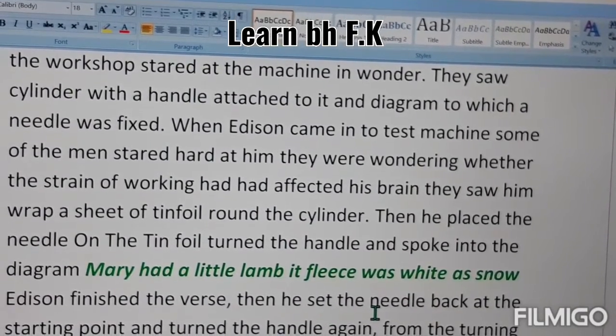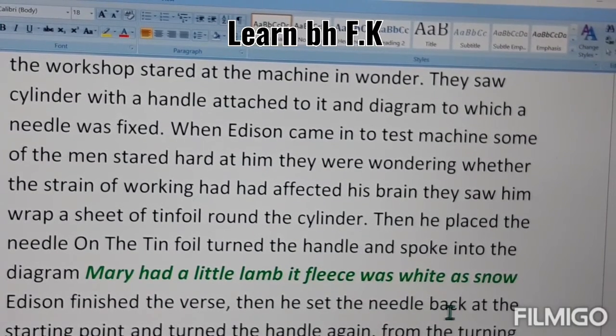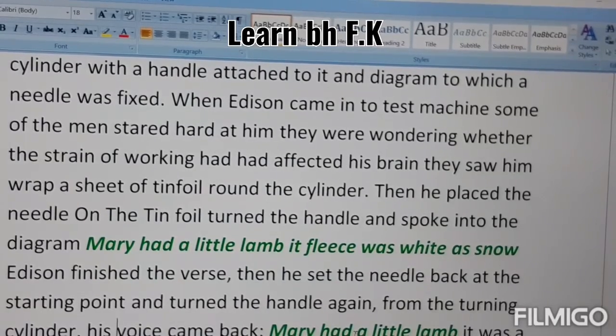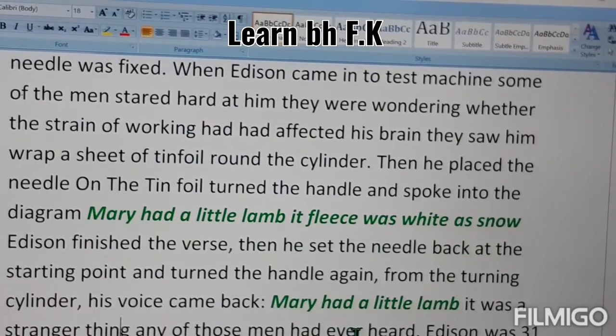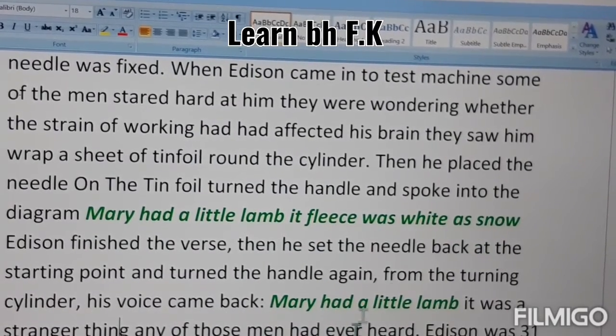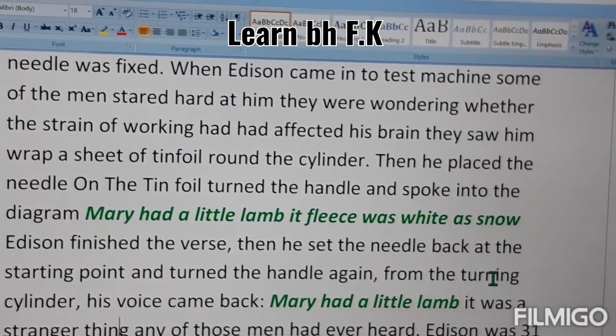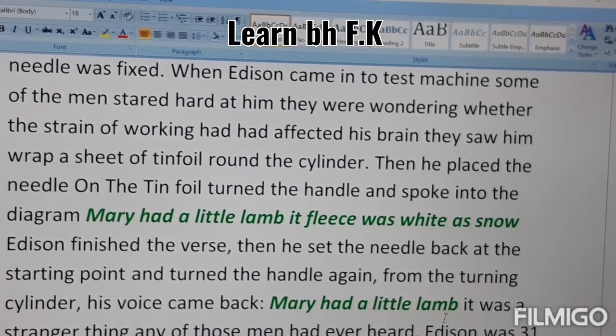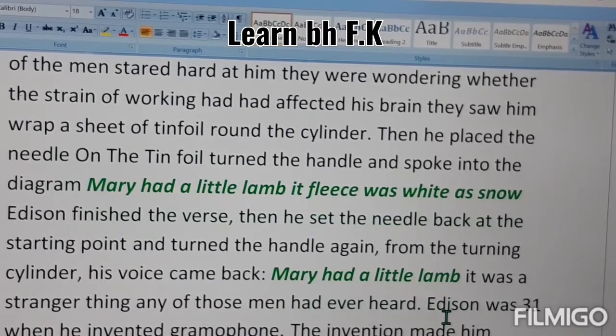Then he set the needle back at the starting point and turned the handle again. From the turning cylinder, his voice came back. And what happened? The surprising thing is that the same voice repeated after turning that handle: "Mary had a little lamb, its fleece was white as snow." It was a strange and surprising thing at that time.